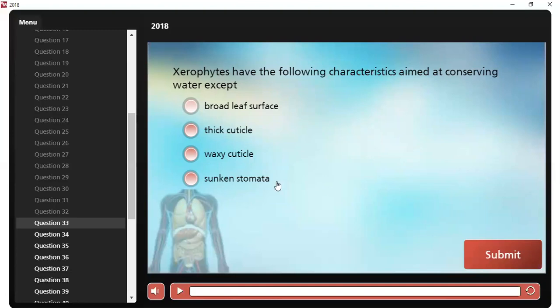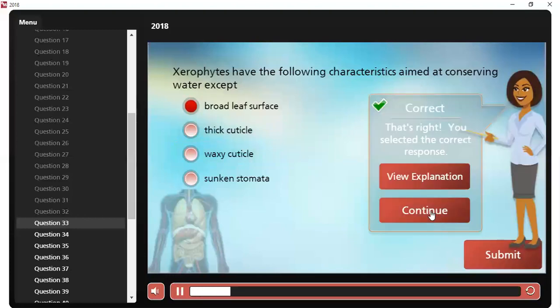Broadleaf surface. Why is broadleaf surface the correct answer? Because a broad leaf surface promotes water loss, which works against water conservation.